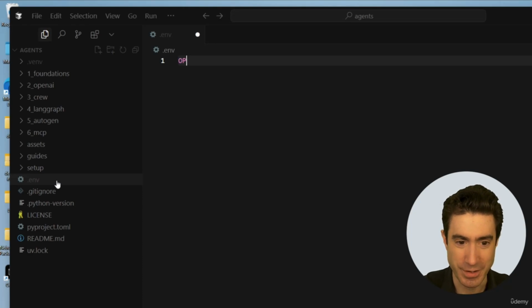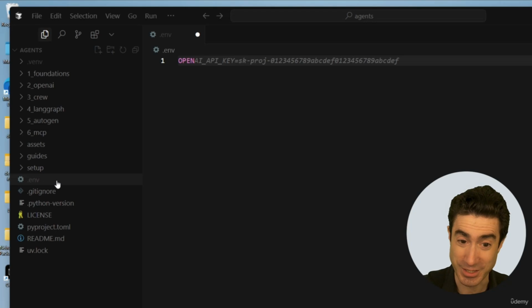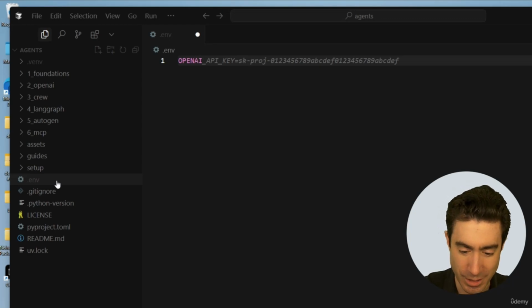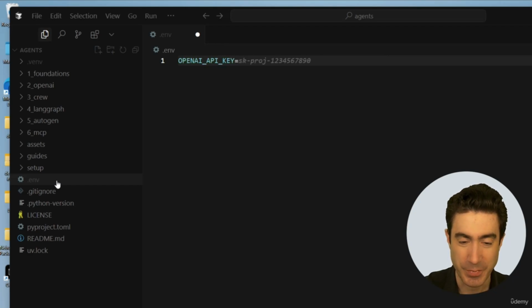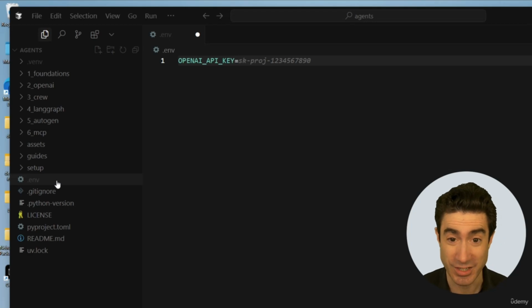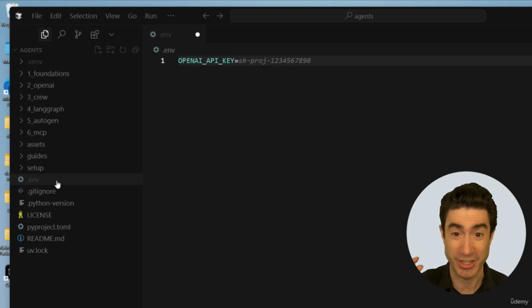I'm going to type open, and you can see that the cursor already knows what I want to do. See how it's filling it in for me? I could just press tab to do what it wants, but I'm not going to press tab, as you'll see, because it's got a dummy key in there, not the key that we want. OPENAI_API_KEY equals. And you can see it's prompting me there, sk-proj- and a number. Now, what I want to put in here is something that will indeed start sk-proj, and it will have a number, but it's going to be a long number, and it's going to be the thing that I just copied into my clipboard from the previous screen from OpenAI.